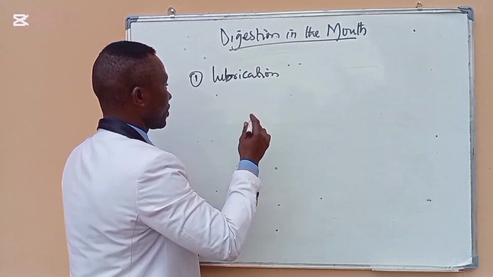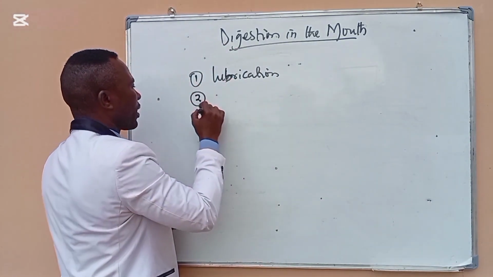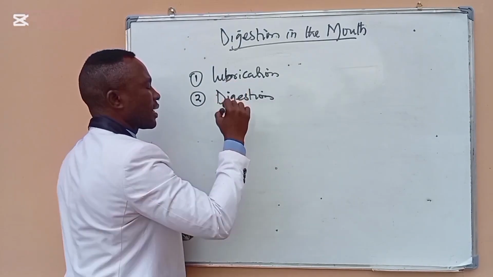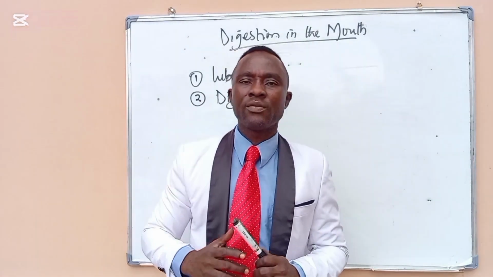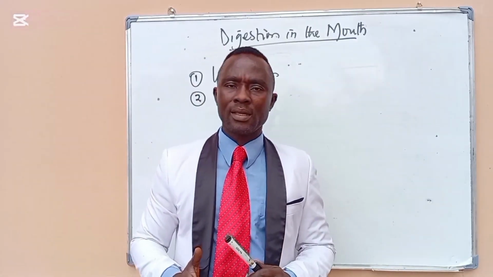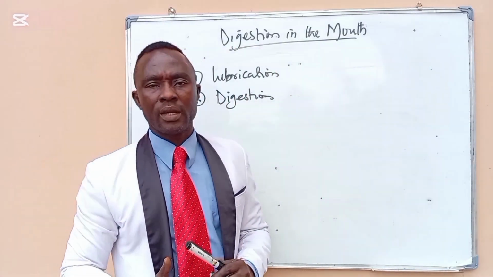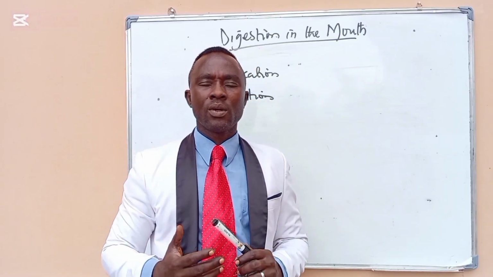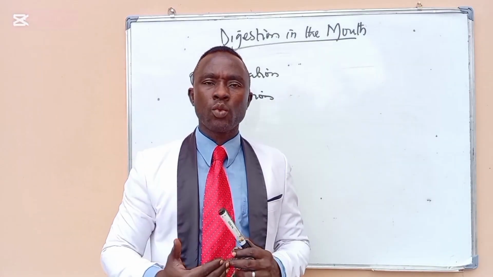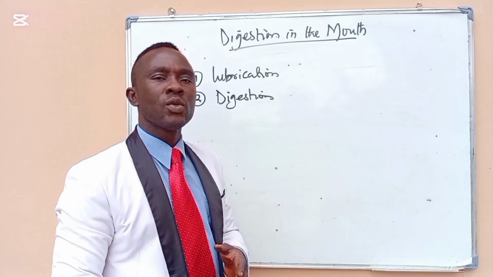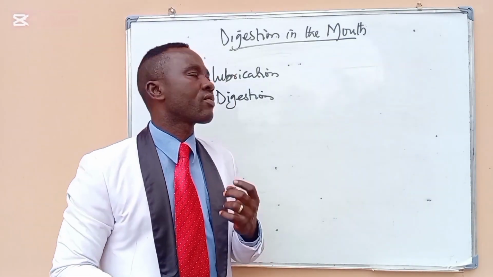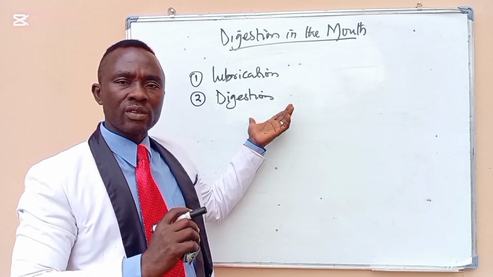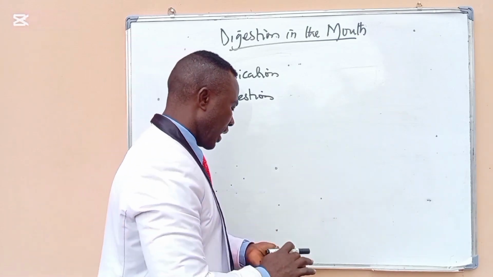Number two function is digestion. The salivary gland contains digestive enzymes: one is trypsin and the other is lingual lipase. These two enzymes are for digestion. We'll come to that later, but I'm telling you the functions of the salivary gland: one is lubrication, the other is digestion, because it contains digestive enzymes.